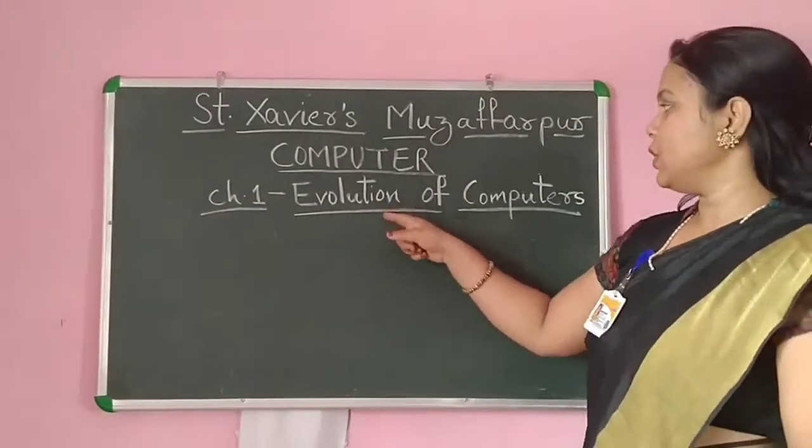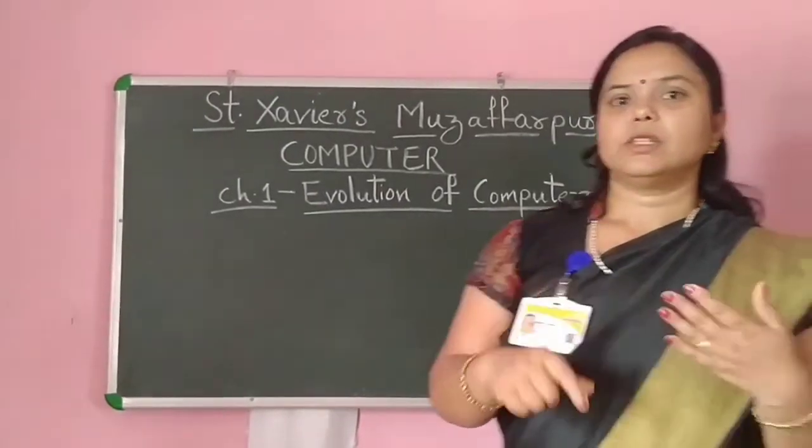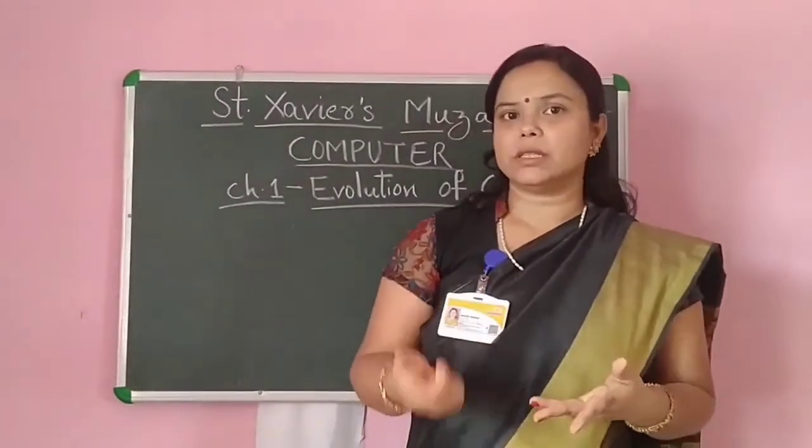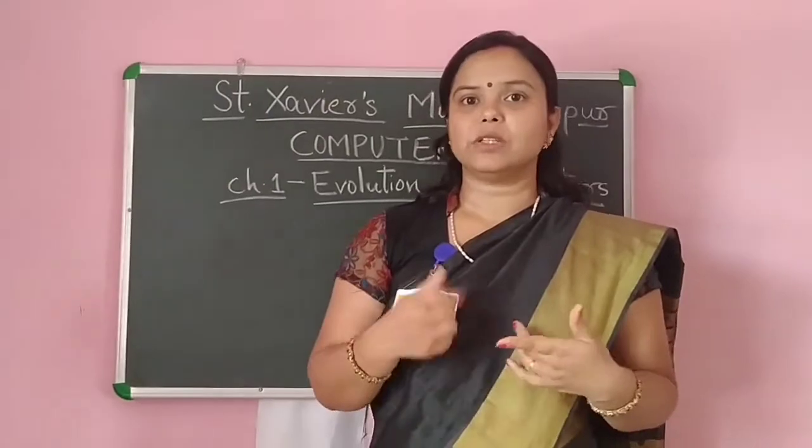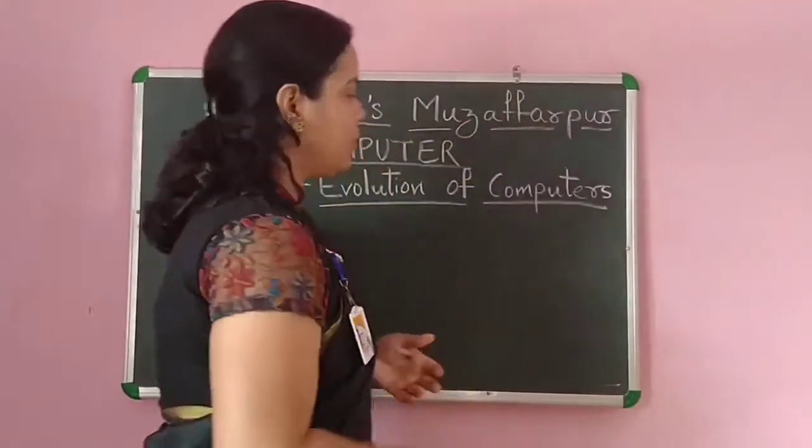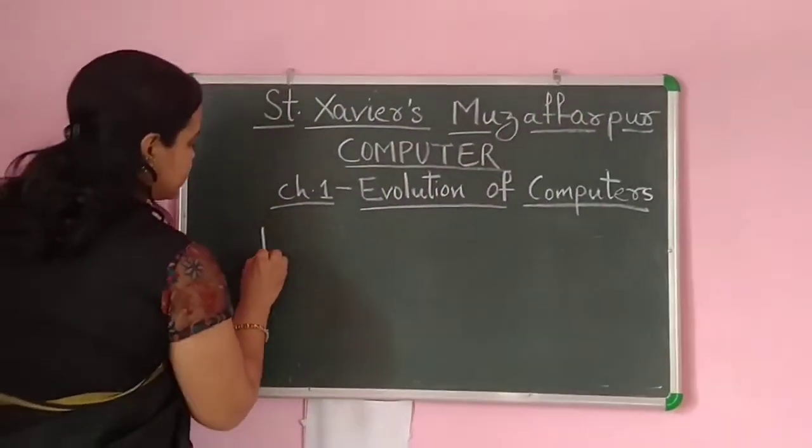Today we will study the rest of chapter 1, and chapter 1 was evolution of computers. So today we will start from another inventor, and that was John von Neumann. Okay, what he has invented we will see just now.